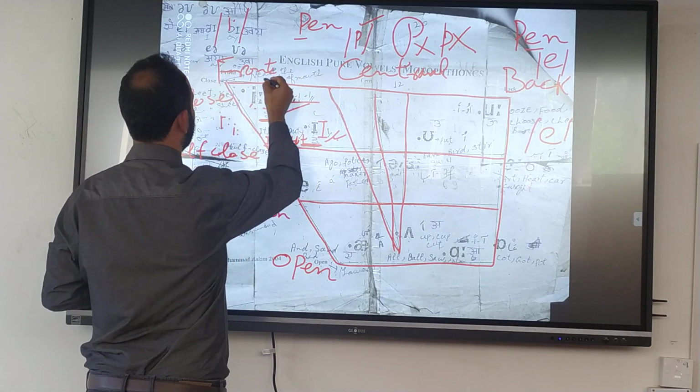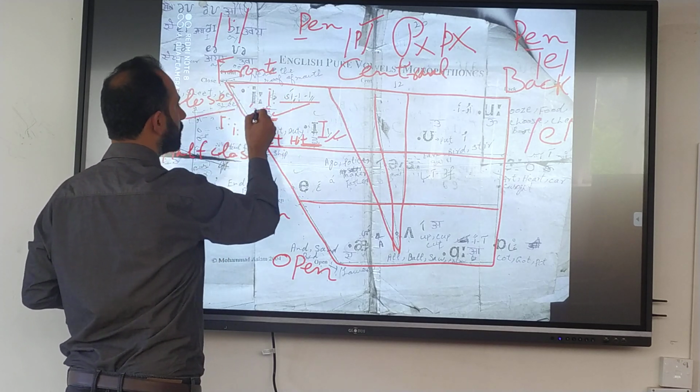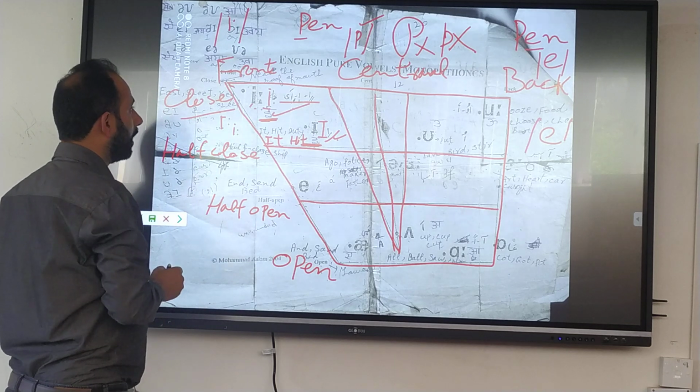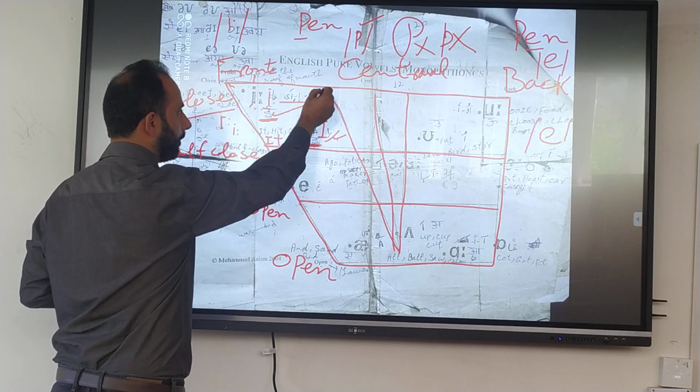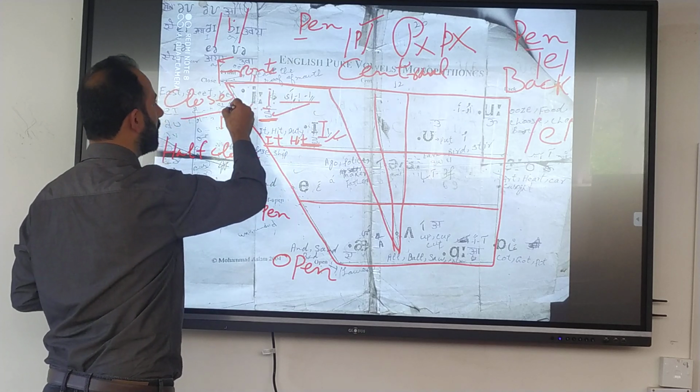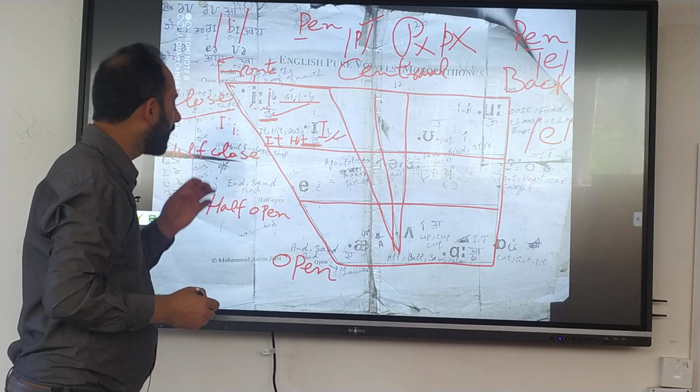And for example, as I have told you, A, E. This one is near the close, as I told you, so it is called the close. And it is near the close and it is front in case of the front portion, so it is called the close front. Close front.